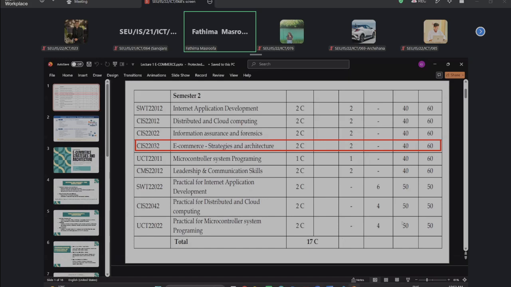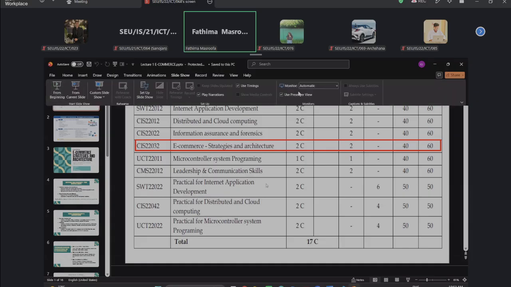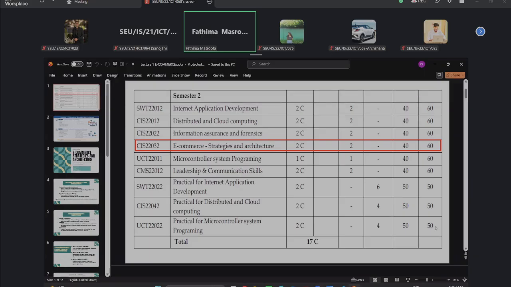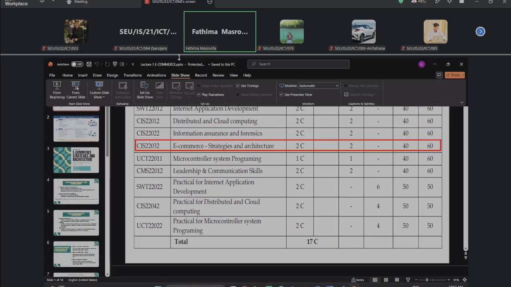Am I correct that everyone can see that? Okay. I don't know why. Yes. Okay.